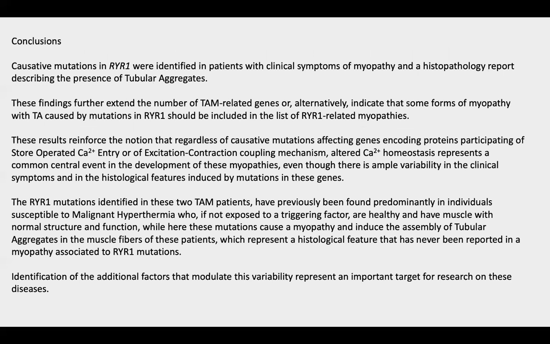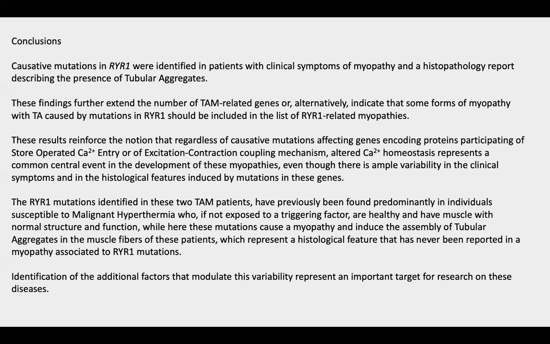So in conclusion, causative mutations in RYR1 were identified in patients with clinical symptoms of a myopathy with a histopathology report describing the presence of tubular aggregates. These findings indicate that the number of genes that can be associated with tubular aggregate myopathy should include the RYR1 gene.